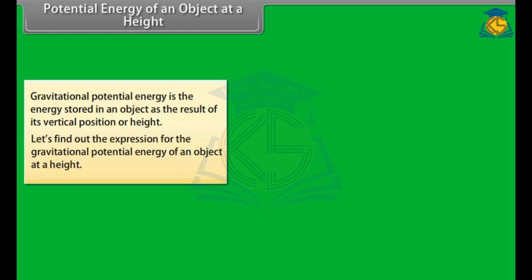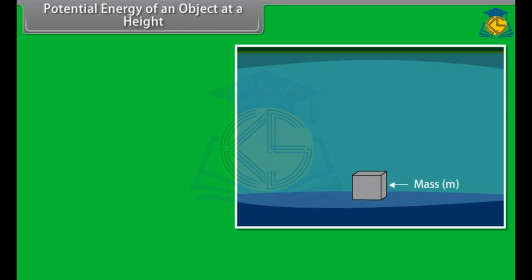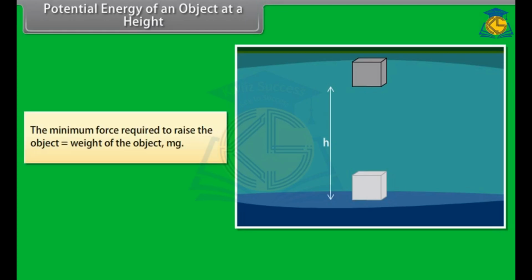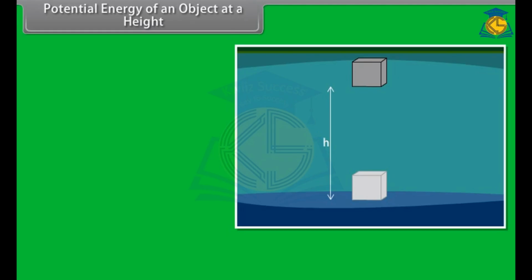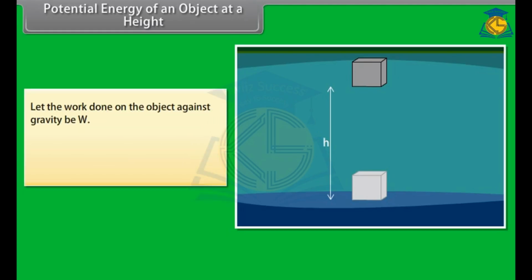Let's find out the expression for the gravitational potential energy of an object at a height. Consider an object of mass m. Let it be raised through a height h from the ground. A force is required to do this. The minimum force required to raise the object is equal to the weight of the object. The object gains energy equal to the work done on it. Let the work done on the object against gravity be W.